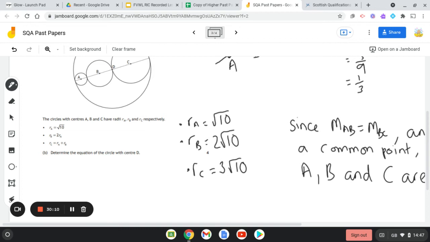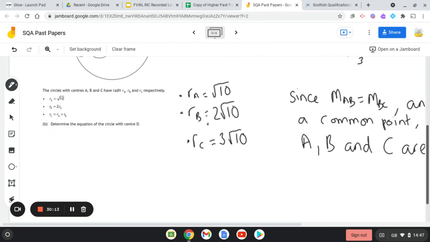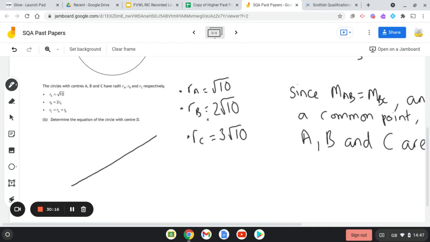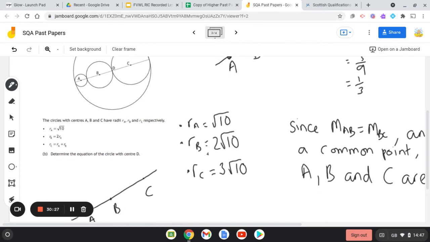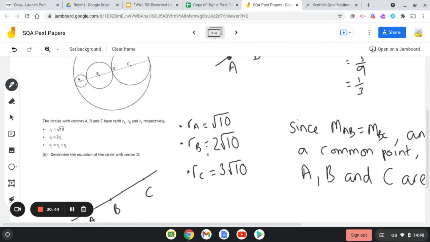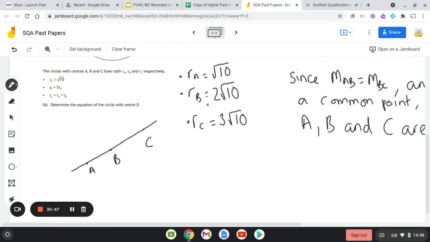Now, what you're going to end up with is a line again. So there's A, there's B, and let's say there's C, and there is roughly D there. Looking at the diagram, you know that A to B is the radius of A and the radius of B added together, so the length of AB is going to be 3 root 10.